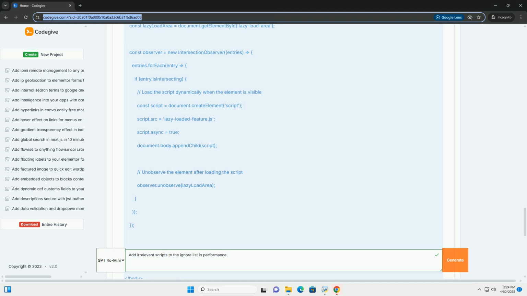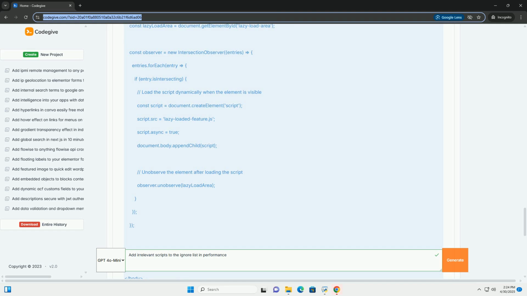Async attribute. The async attribute tells the browser to download the script without blocking page rendering. The script is executed as soon as it's downloaded, without waiting for the HTML parsing to complete. Scripts with the async attribute may execute in any order. Use case. Ideal for scripts that are independent and don't rely on other scripts or the DOM being fully loaded. Suitable for analytics, with careful consideration, ad scripts, or scripts that fetch data and update the page asynchronously.